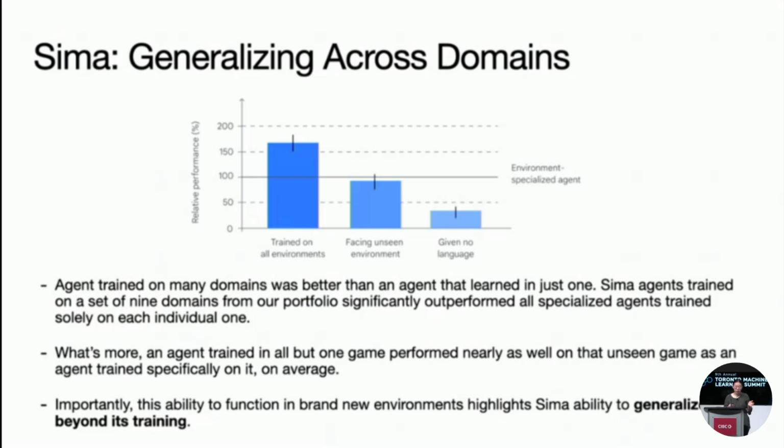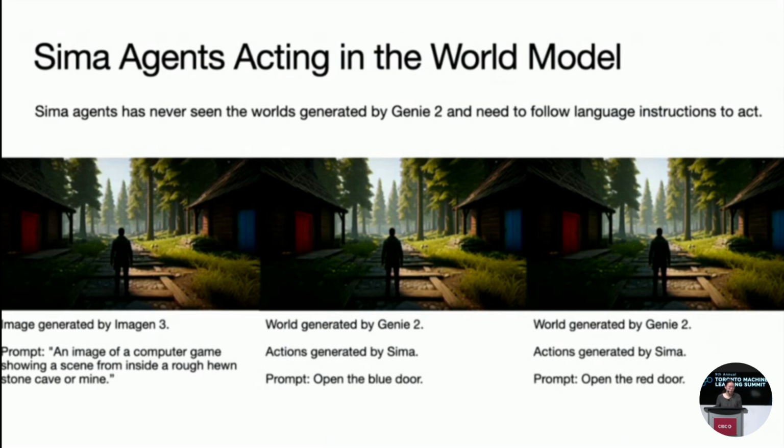And what's more, an agent trained on all but one game performed nearly as well in that unseen game as an agent trained specifically for that one. So this leave-one-out setting almost matches these environment-specialized agents. This is very important because the ability to function in brand new environments really highlights SIMA's ability to generalize beyond its training. So we then thought, what if we put SIMA agents into the world model?